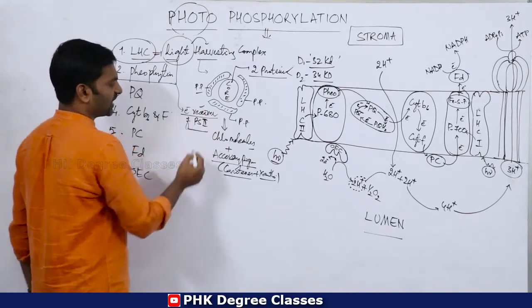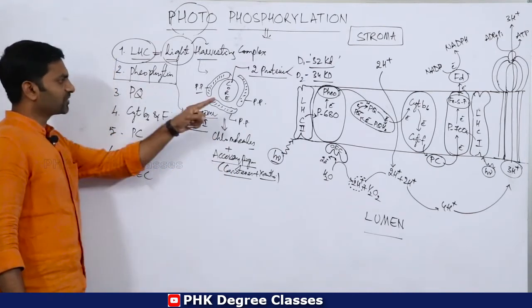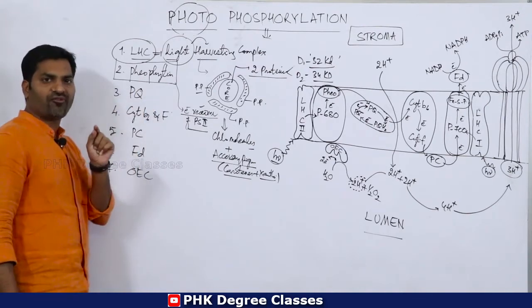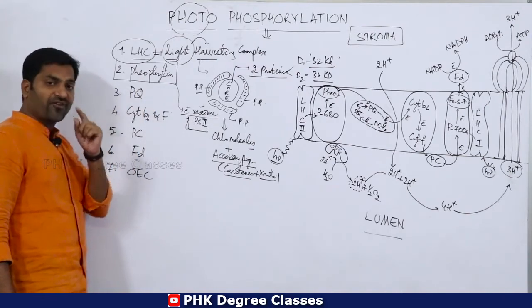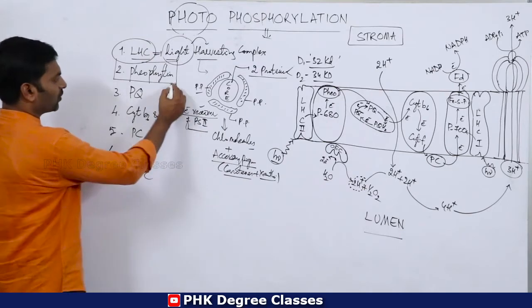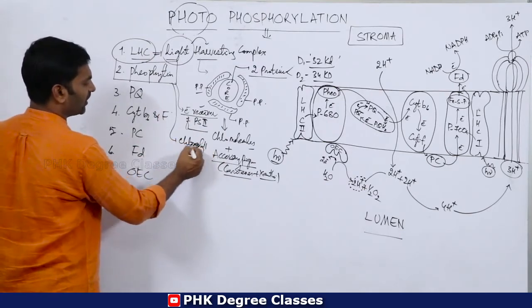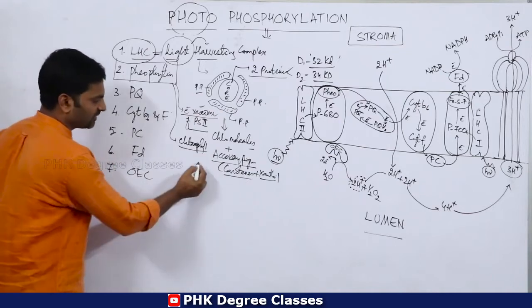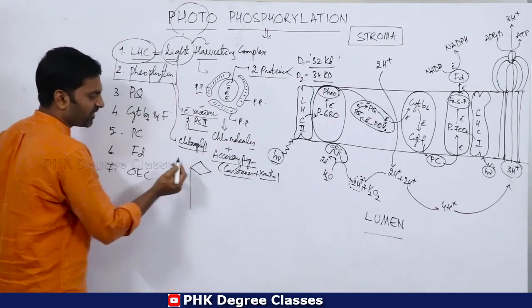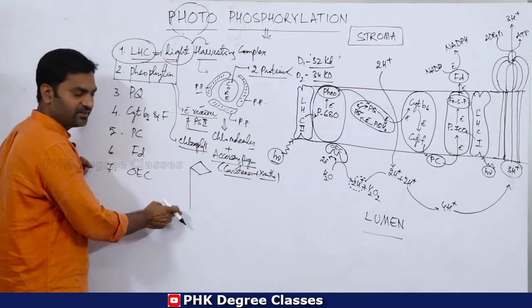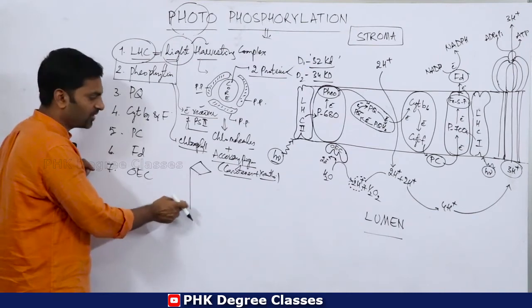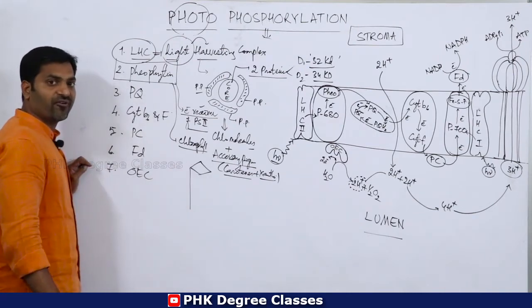So the first electron receiver of photosystem 2 is pheophytin. Pheophytin looks like a chlorophyll molecule. There is a porphyrin ring and a phytol tail. This tail is called phytol, and this ring is called the porphyrin ring.